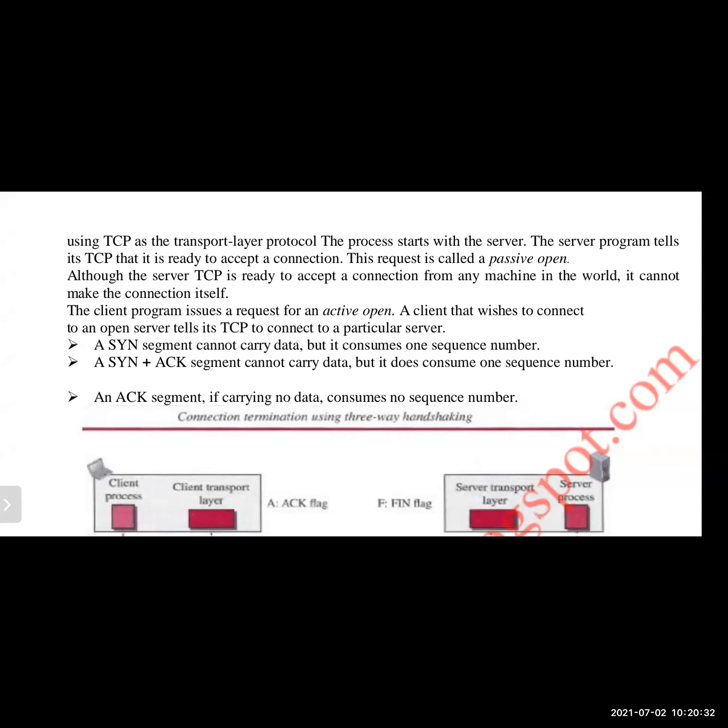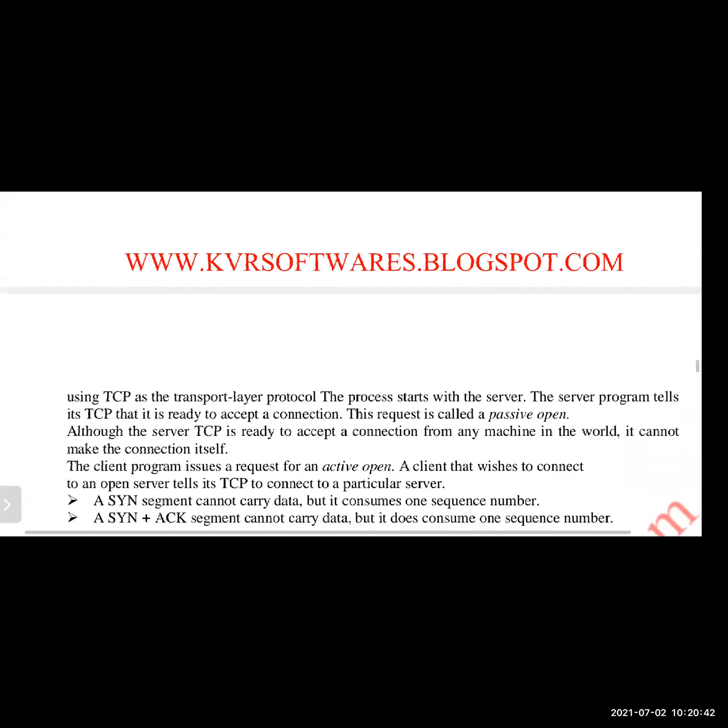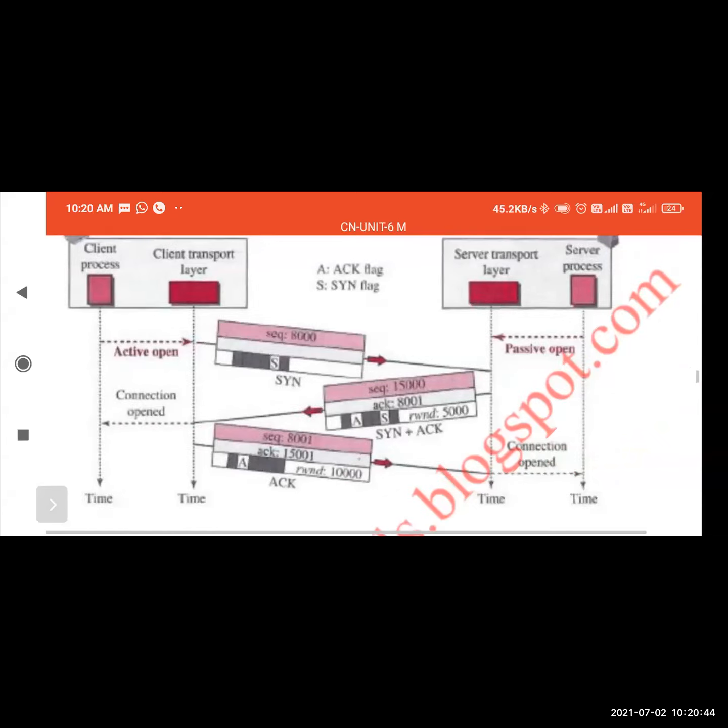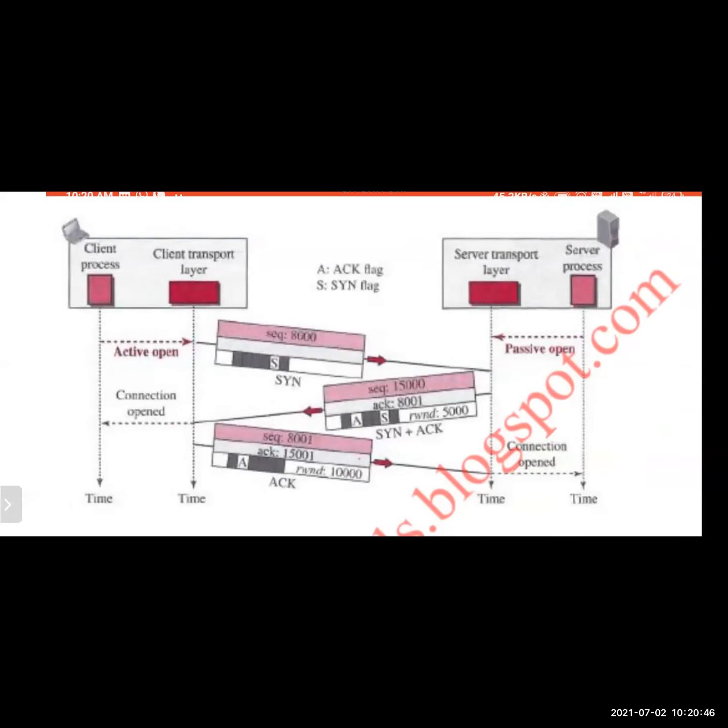Okay, the client will request for the active open. Then by using the three-way handshaking, the connection will be established. Now see the diagrammatic representation of this one. Server side, okay: server transport layer, server process, client process, client transport layer.